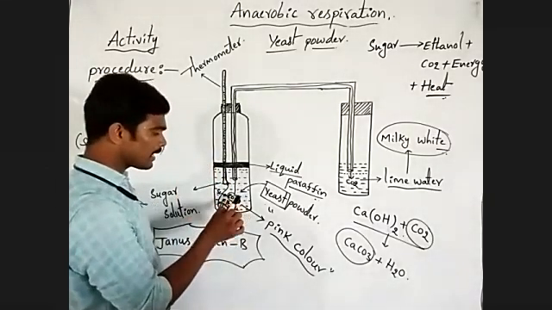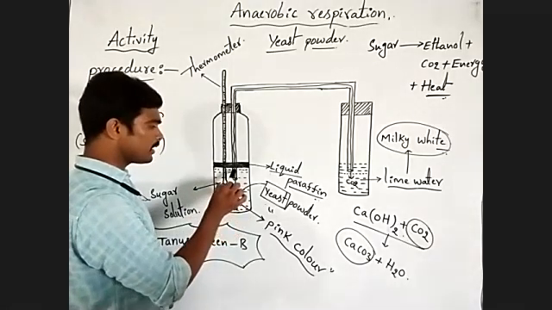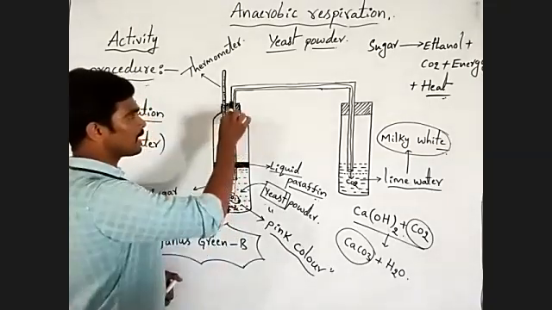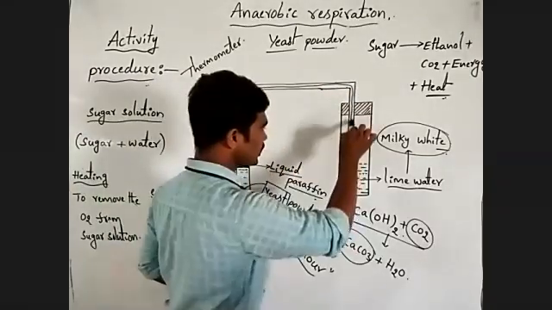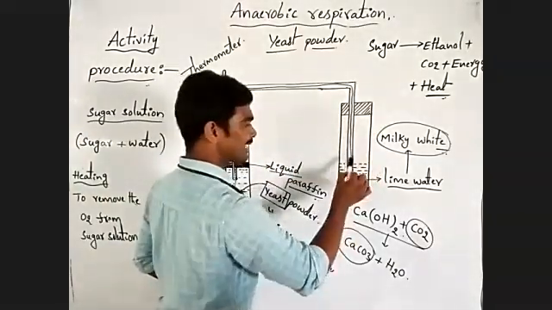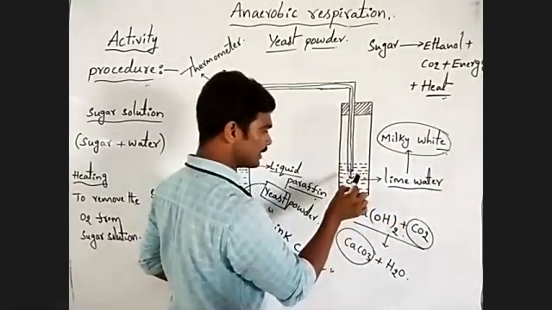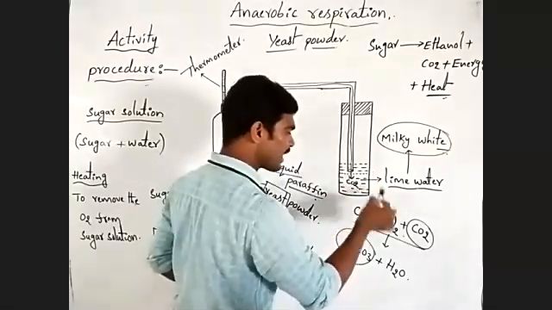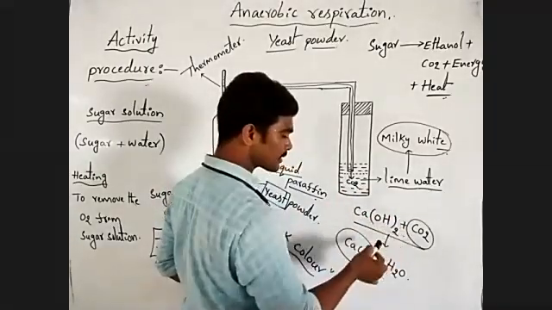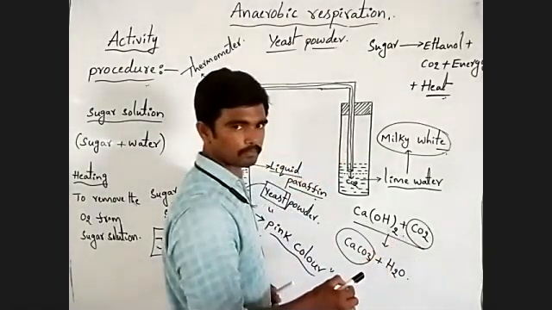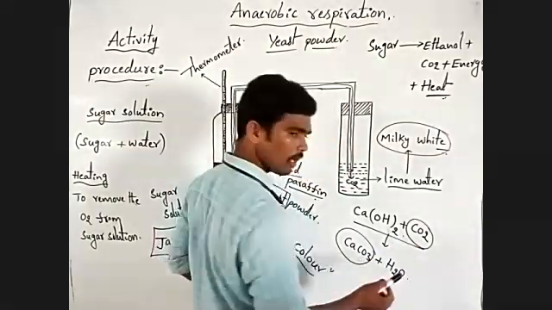Released carbon dioxide is received by the delivery tube. Through the delivery tube, carbon dioxide passes into the other bottle containing the lime water. In this bottle, carbon dioxide reacts with the calcium hydroxide and forms calcium carbonate and water.